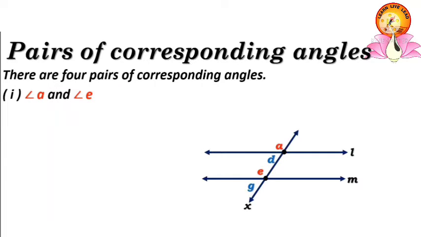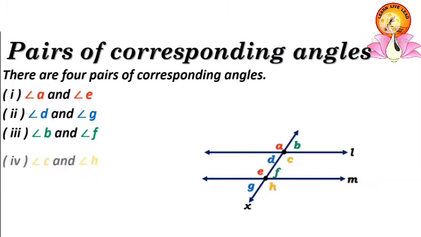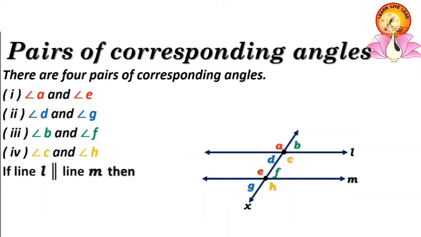Angle D and angle G is the second pair of corresponding angles on the same side of the transversal. Angle B and angle F is the third pair of corresponding angles formed on the other side of the transversal. Angle C and angle H is the fourth pair of corresponding angles.